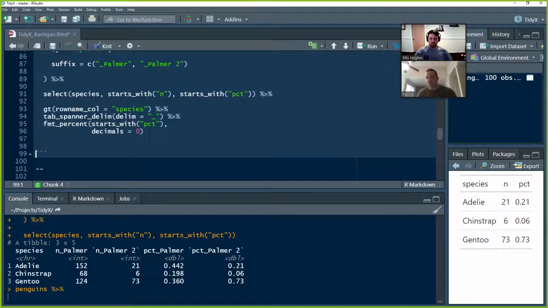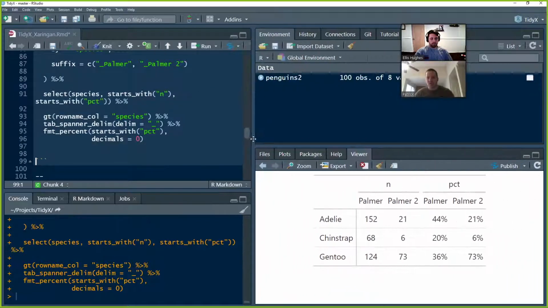And don't worry, we don't need any decimal places, just whole values. So there we go. So you could see the tab spanner removed the little underscore from the header titles. And so now we're left with N and percentage, and we have a nice looking table.